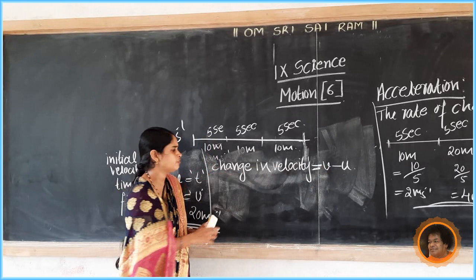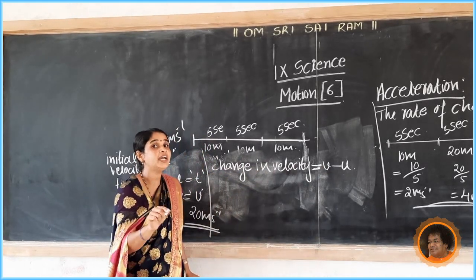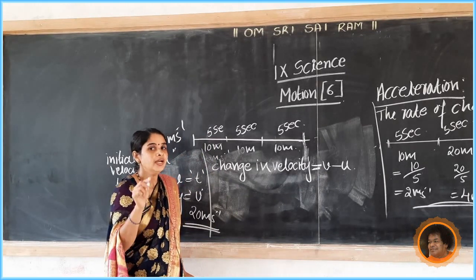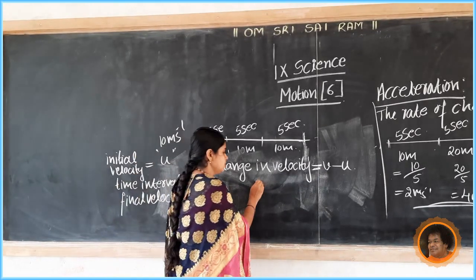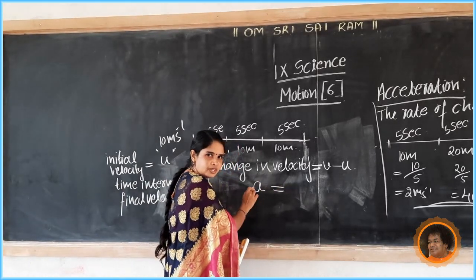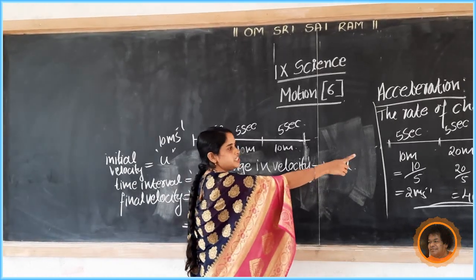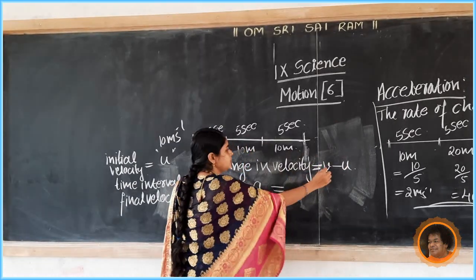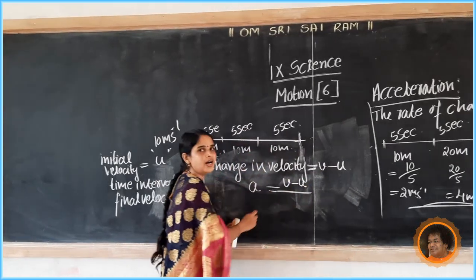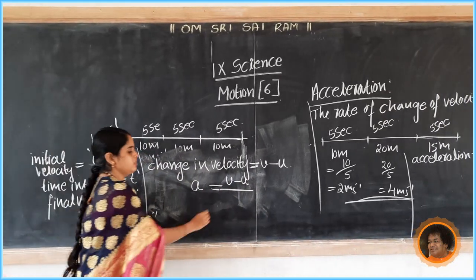Next, the acceleration formula. Acceleration equals change in velocity divided by time. Its symbol is small a. Here a means acceleration, equals change in velocity, v minus u, divided by time. Here the time is given, time interval t.